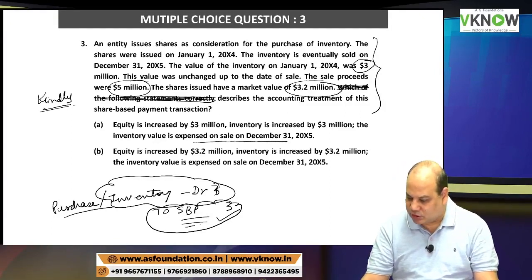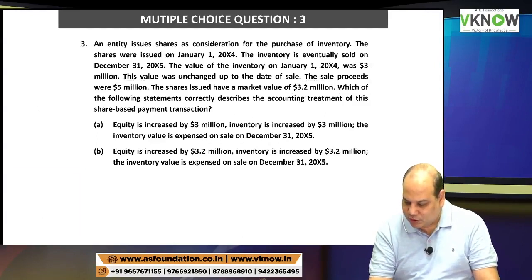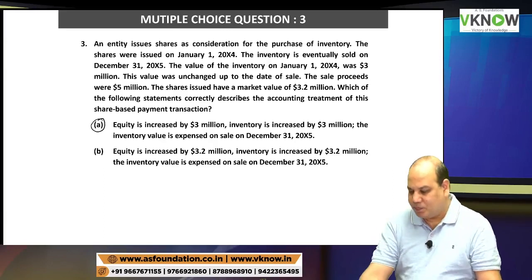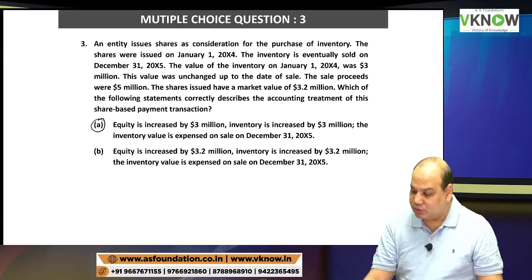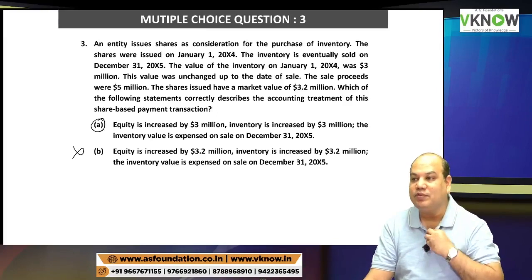Okay. First answer seems to be right. Let us read other options also. So this I will put on hold. Equity is increased by 3.2 million, inventory is increased by 3.2 million. 3.2 is wrong, because the standard says in case of transaction with non-employee, that is supplier, first preference will be given to value of goods and service received.